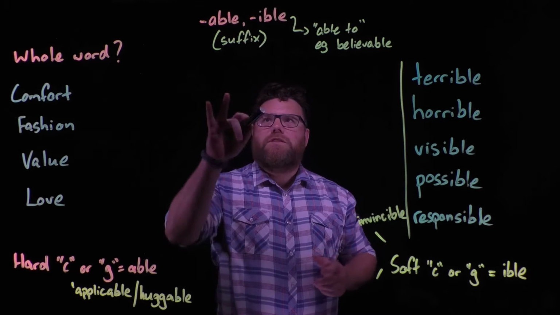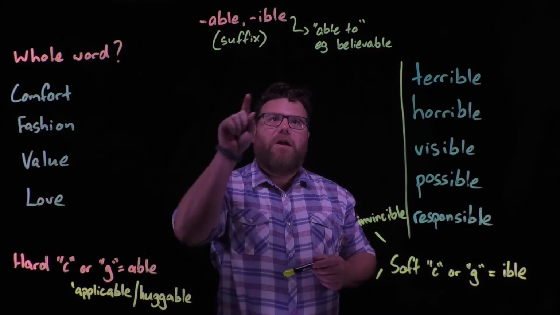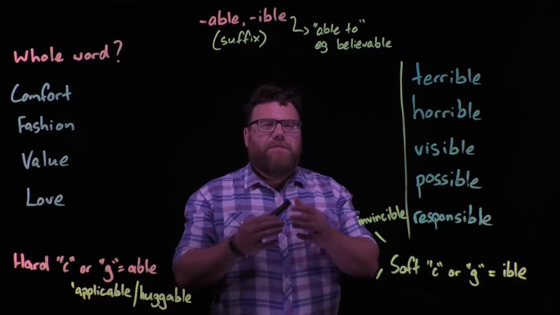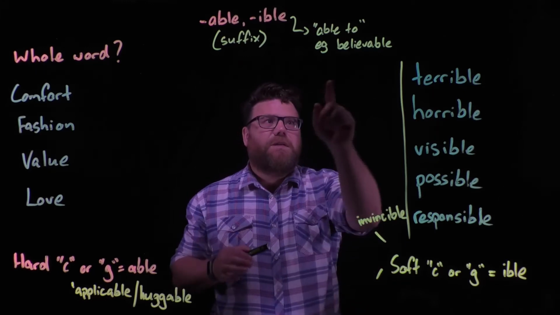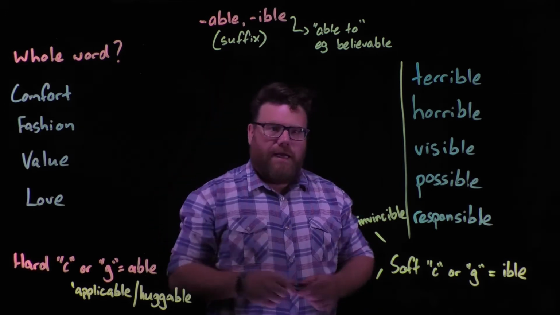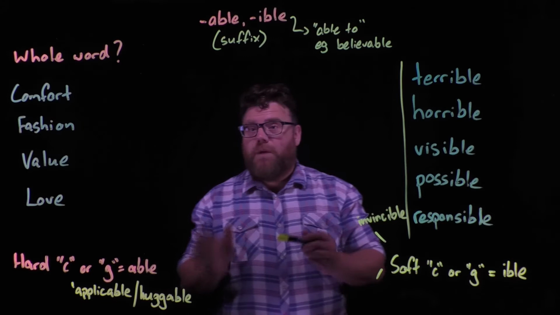So we're looking at these two suffixes, able and ible. They both mean the same thing, able to, as in if something is able to be believed, then it's believable. But the tricky bit is knowing whether to use able or ible, and I'm going to give you some tips now on how to know which way to go.